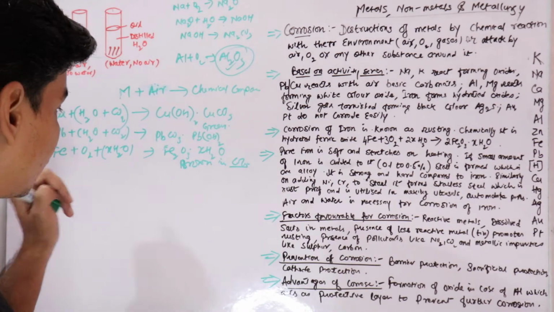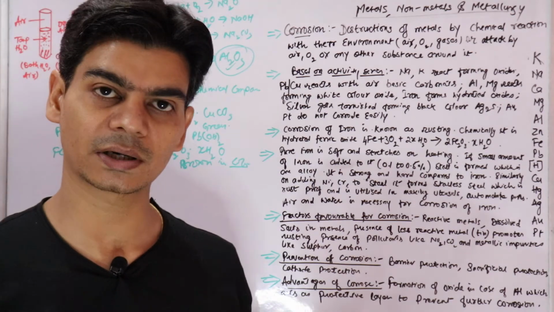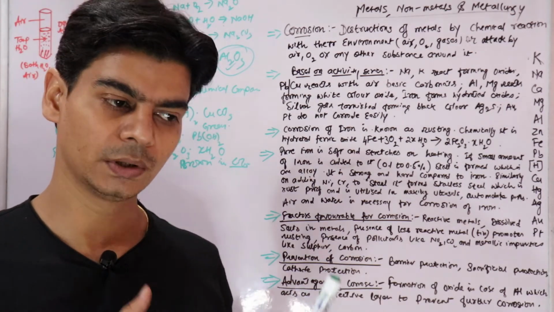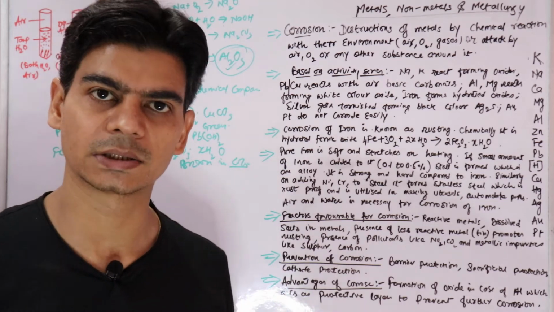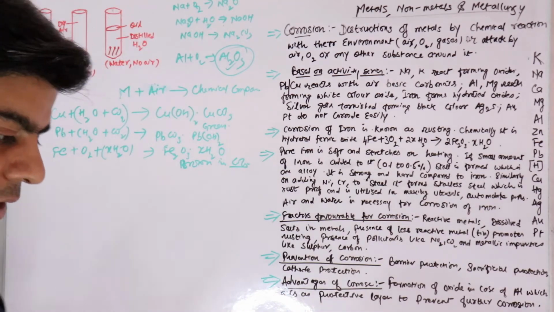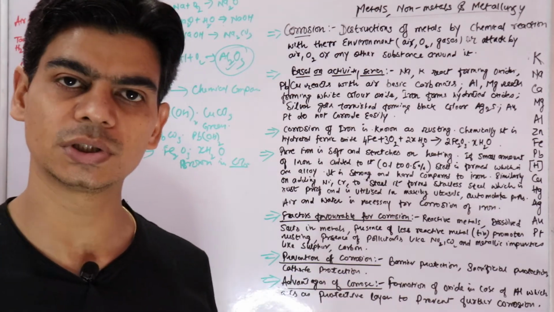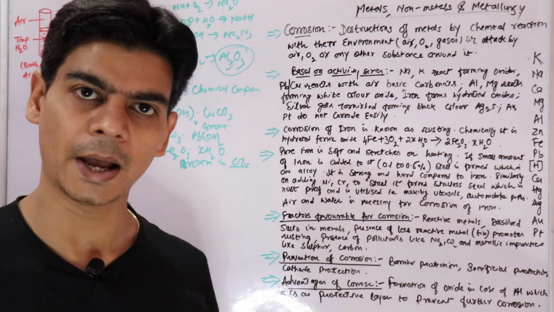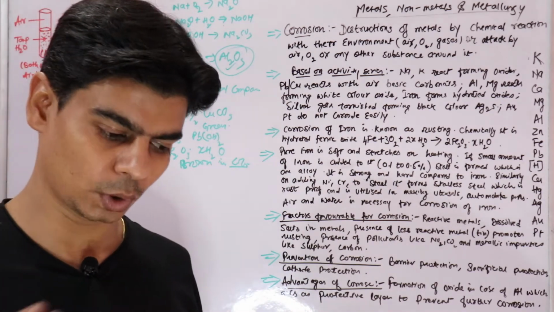So this corrosion of iron is a destructive process, or we can say it's a wasteful reaction, right? Why wasteful? Because it will keep exposing all the layers of iron beneath it.